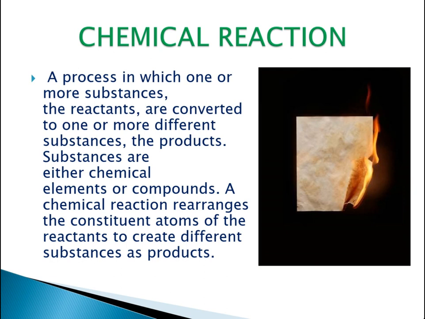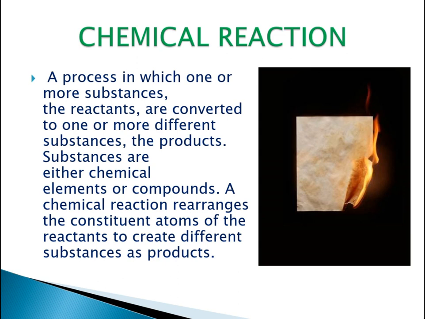A chemical reaction rearranges the constituent atoms of the reactants to create different substances as products. A chemical reaction is a kind of reaction that rearranges the constituent atoms of the reactants to create different substances as products. So, hope you have understood the chemical reaction.